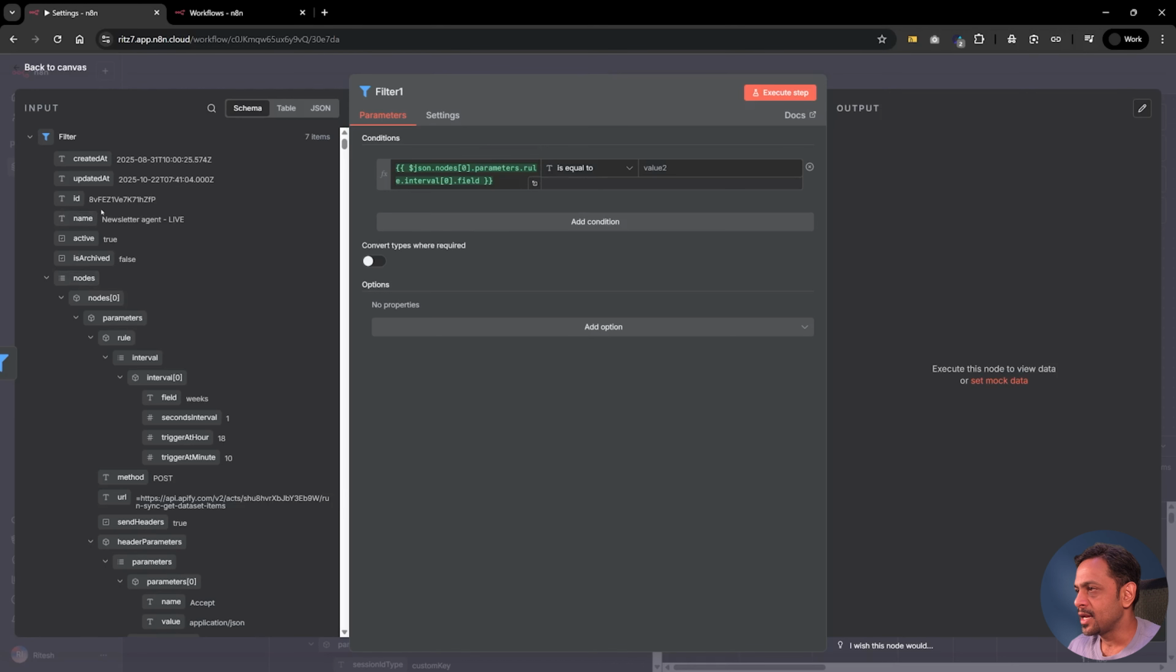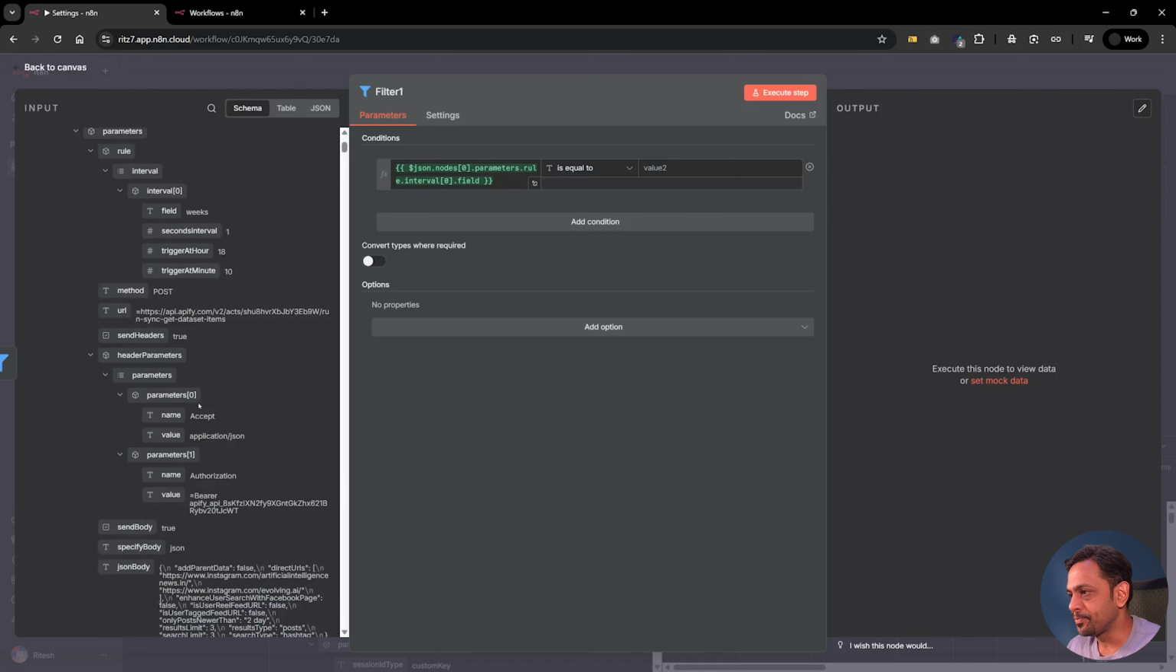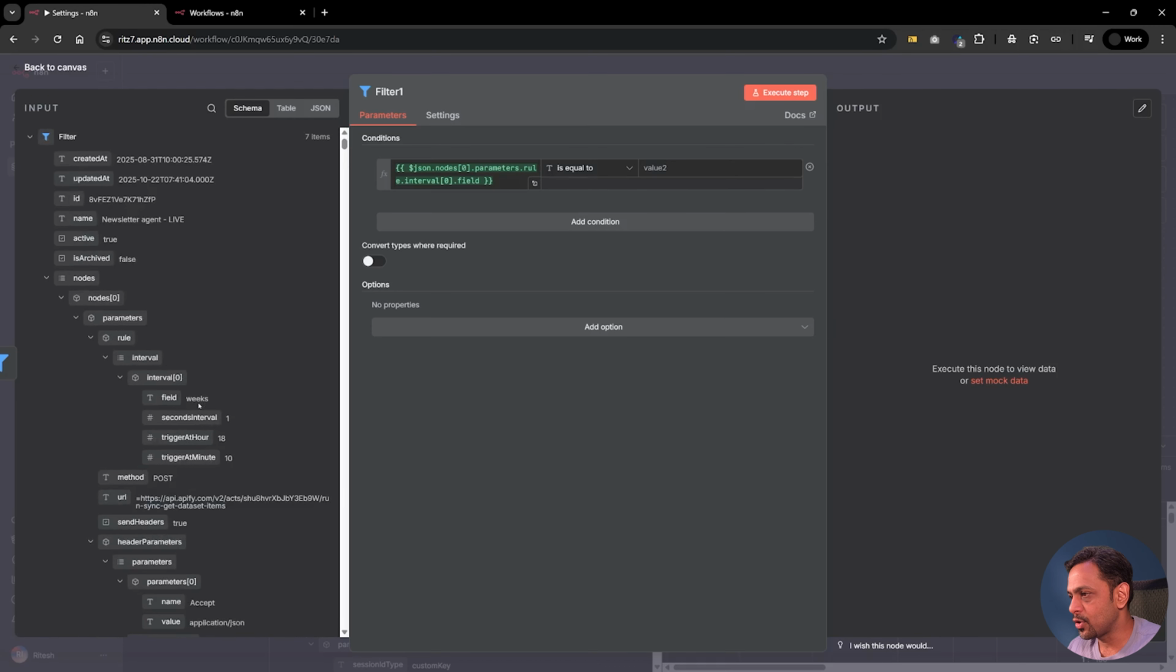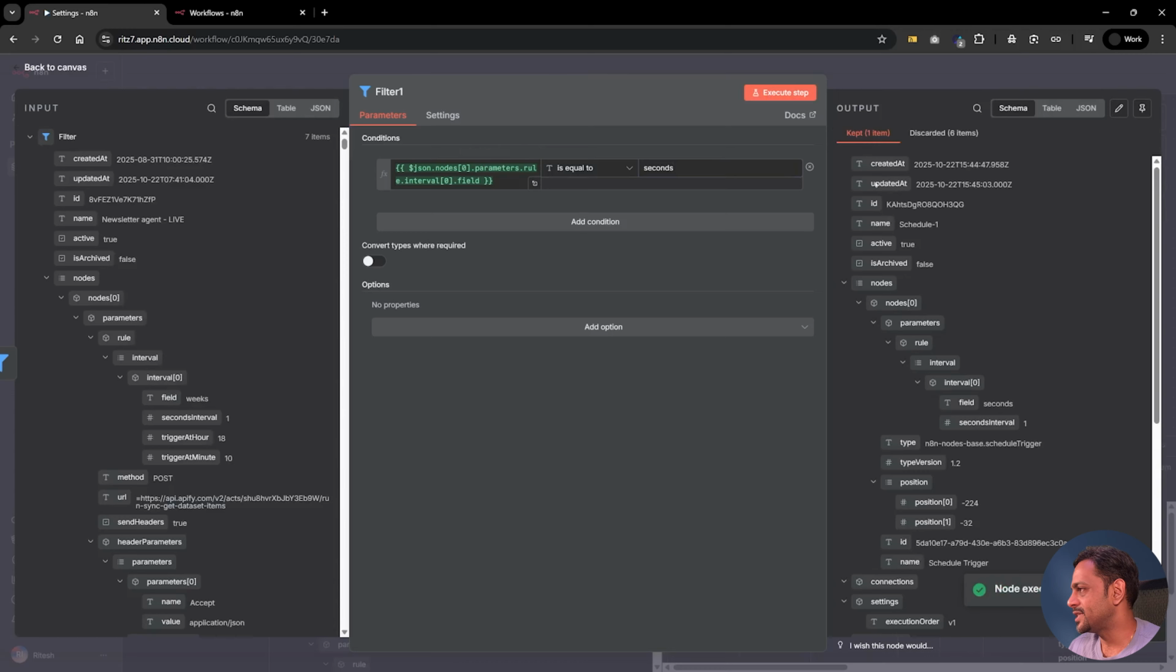What I mean by that is, now we have got all the workflows which have schedule trigger, and if we go here, we have this nodes, node 0. Node 0 is the trigger node. We have rule, interval. And fields is called weeks here. This is running every week, right? Now let's go. So we will be able to see only one workflow here. But like this weeks, we will have something called seconds as well. And this is going to be seconds. Let's execute this step. And you can see out of 7, we've got just one which has a field called seconds. The rest of the 6 have different values there.